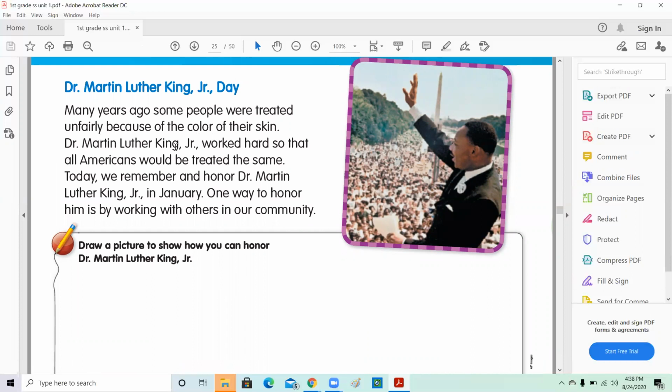Dr. Martin Luther King Jr. worked hard so that all Americans will be treated the same. Today, we remember and honor Dr. Martin Luther King Jr. in January. One way to honor him is by working with others in our community.